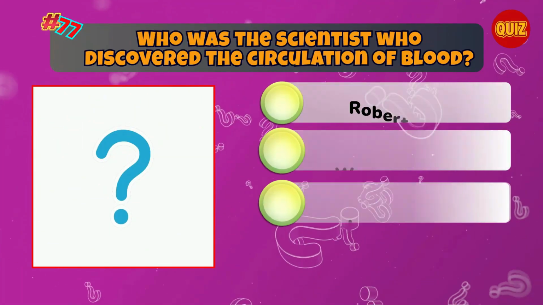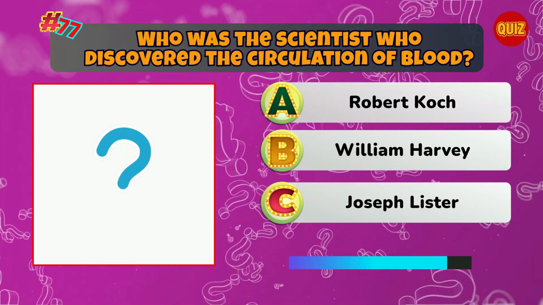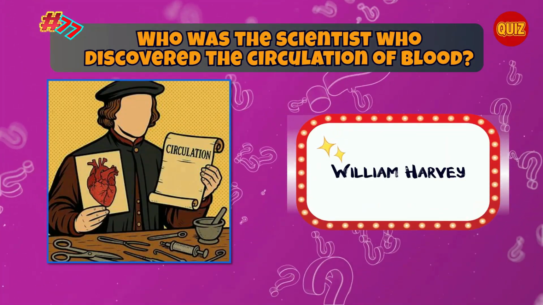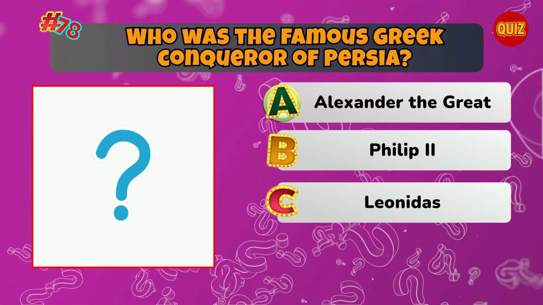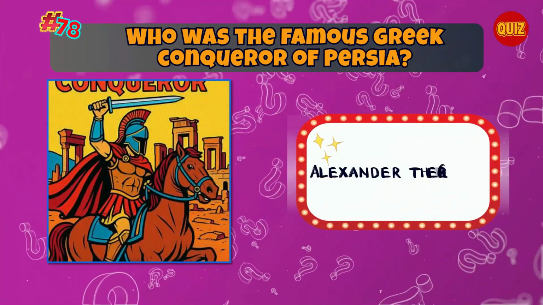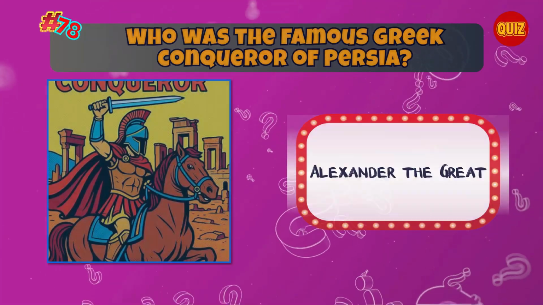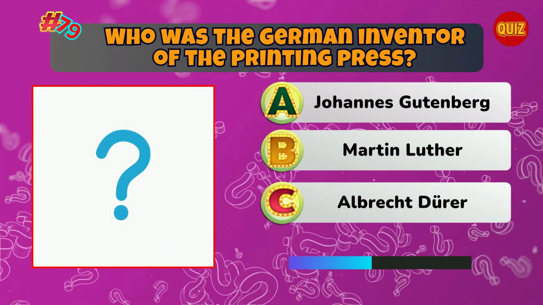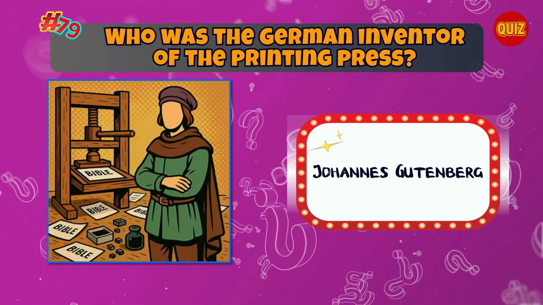Who was the scientist who discovered the circulation of blood? Correct. William Harvey. Who was the famous Greek conqueror of Persia? Correct. Alexander the Great. Who was the German inventor of the printing press? Correct. Johannes Gutenberg.